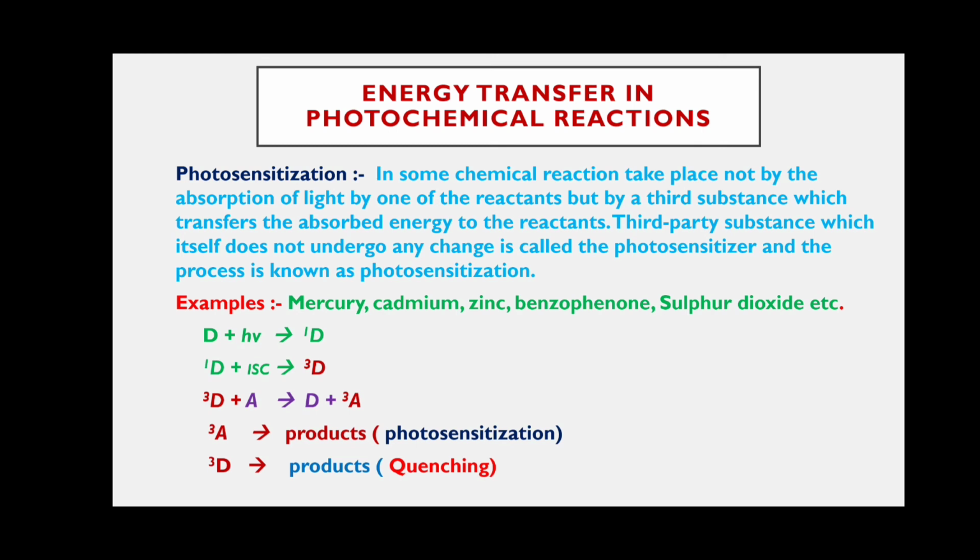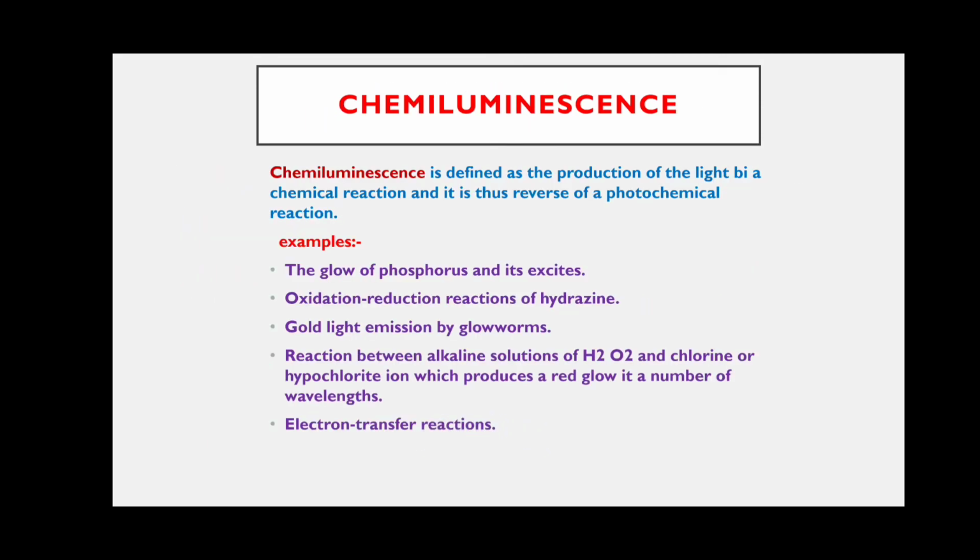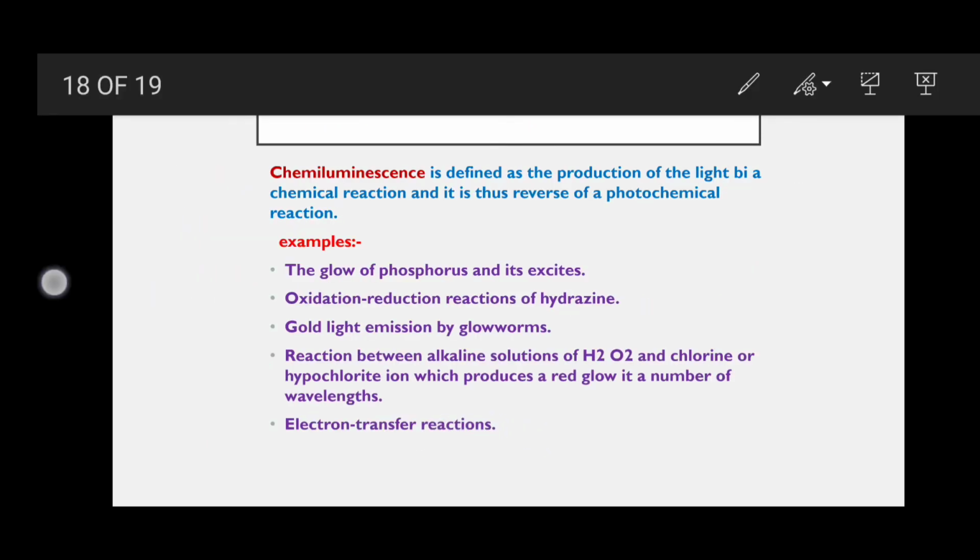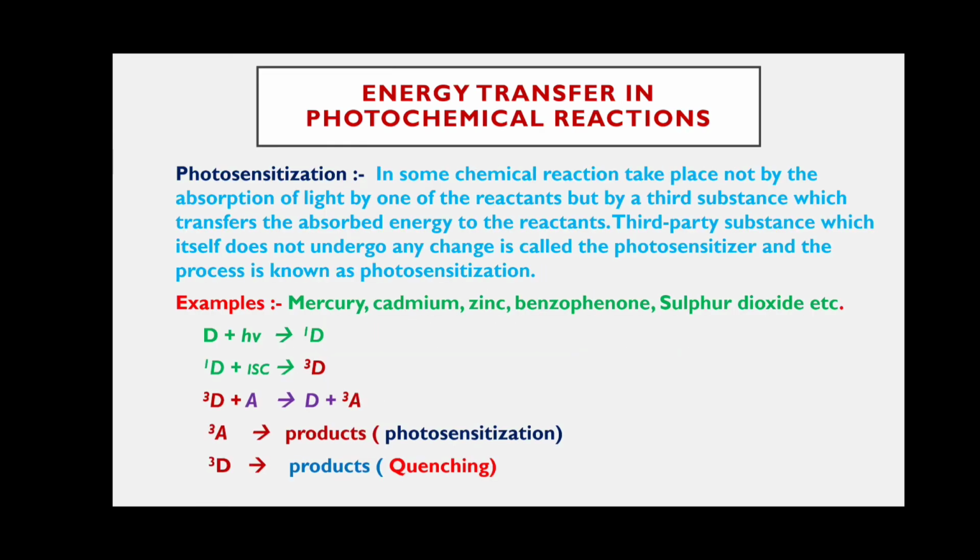So this is regarding photosensitization and quenching. Next, another simple process is chemiluminescence. Chemiluminescence is the production of light by a chemical reaction. It is quite reverse to the photochemical reaction.